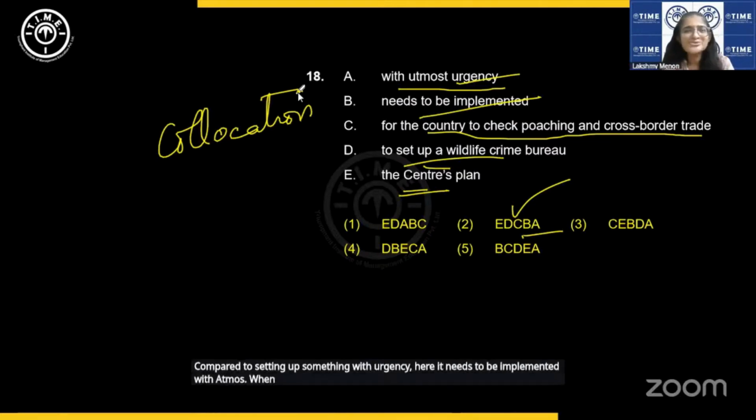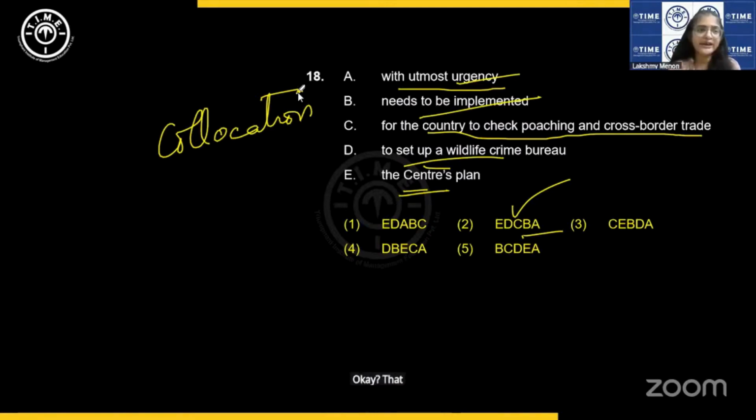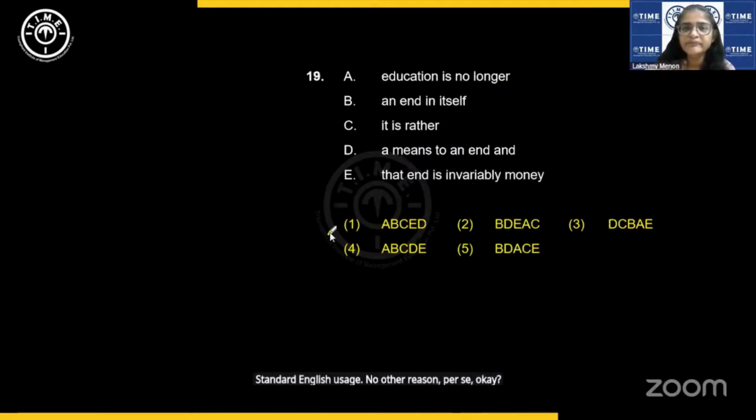When you see "needs to be implemented" and "with utmost urgency", if you have enough familiarity with English usage, you will say these two form a pair. Okay. That is called collocation. Certain things form a pair. So the only reason here is standard English usage. No other reason per se. Okay. So let us try and do this also.